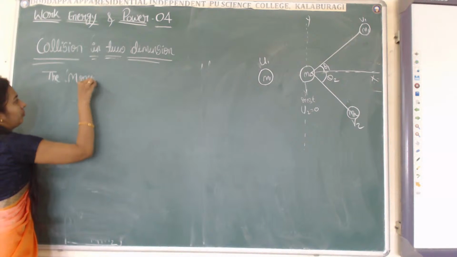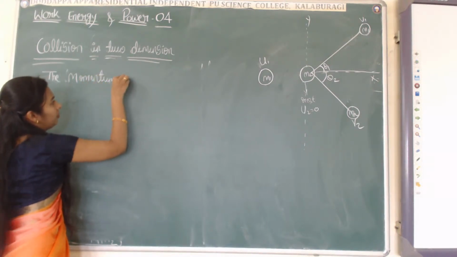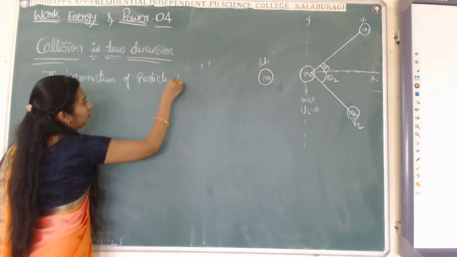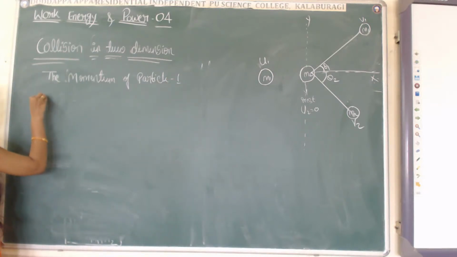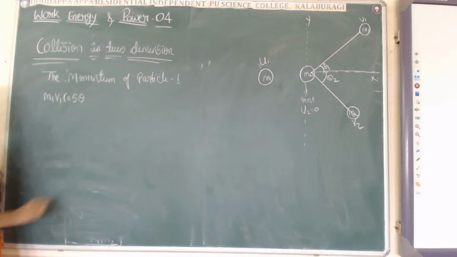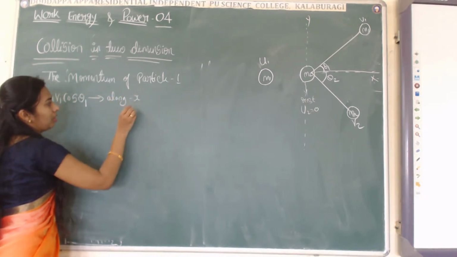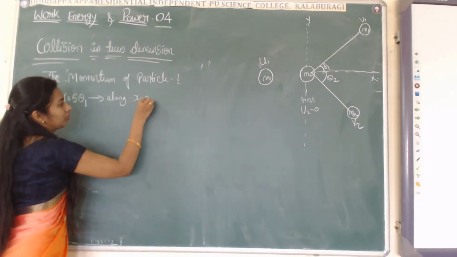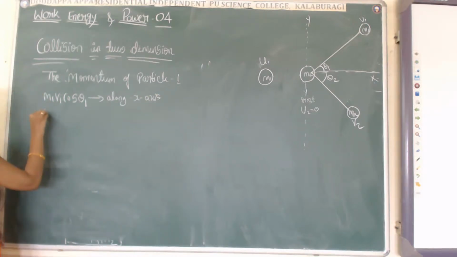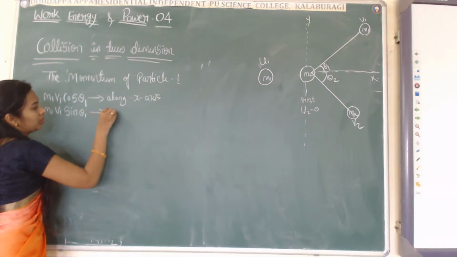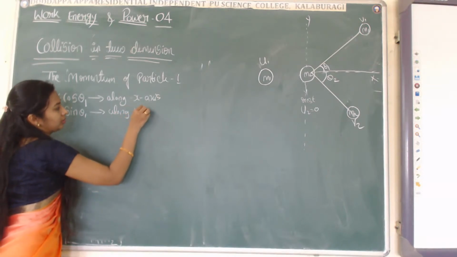The momentum of particle 1 is m1 v1 cos theta 1 along the x-axis, and also m1 v1 sin theta 1 along the y-axis.